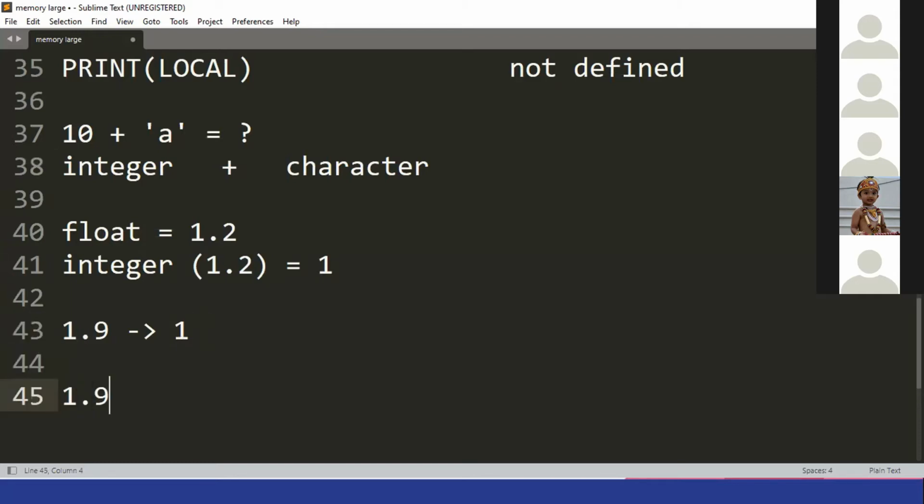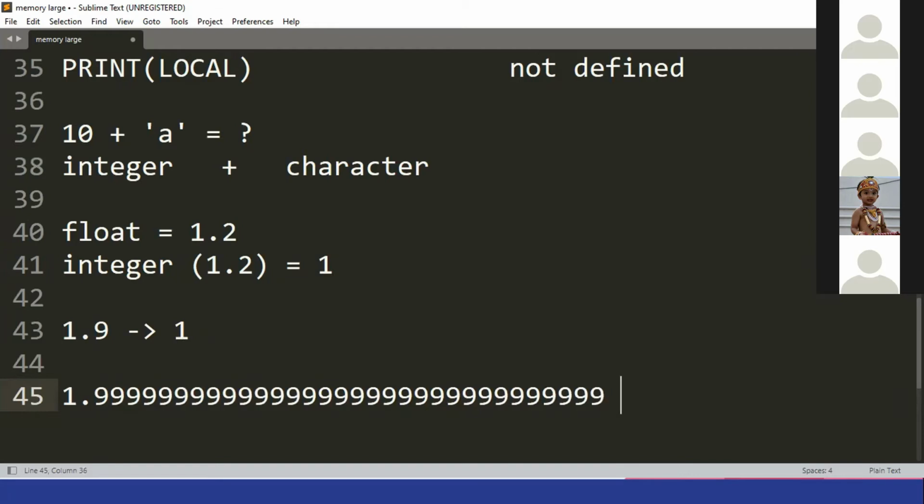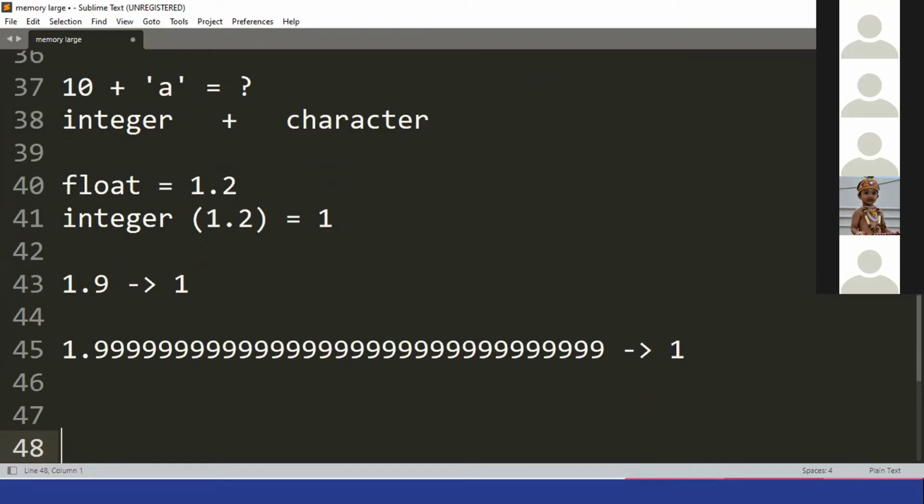If I put 1.99999, then it is 1 only. Are you getting it? Now let's take negative. If I put minus 1.9, what will be the lower one? Minus 2.